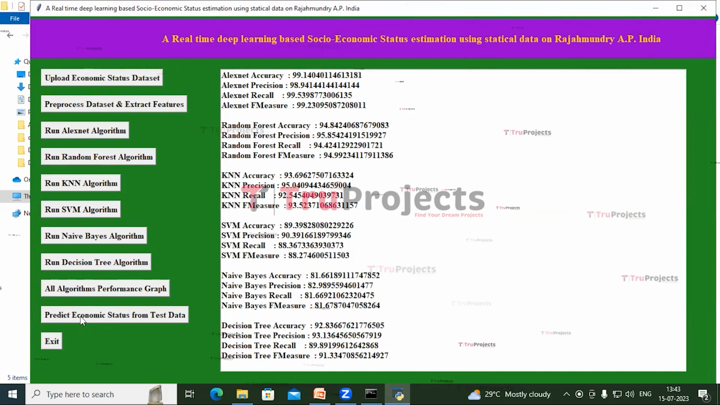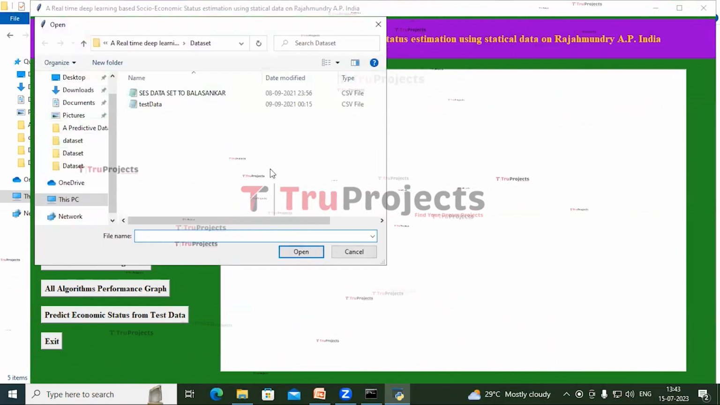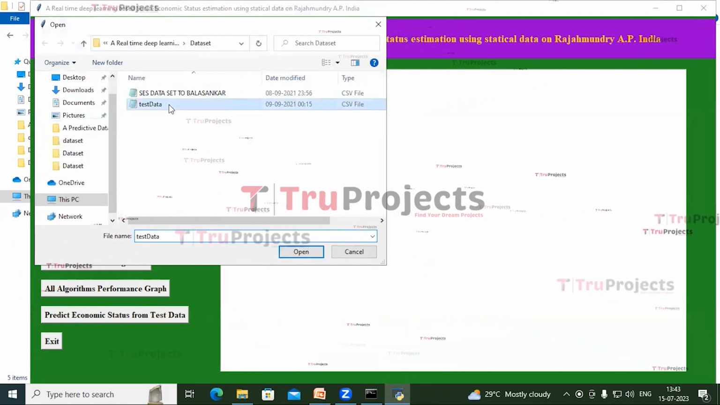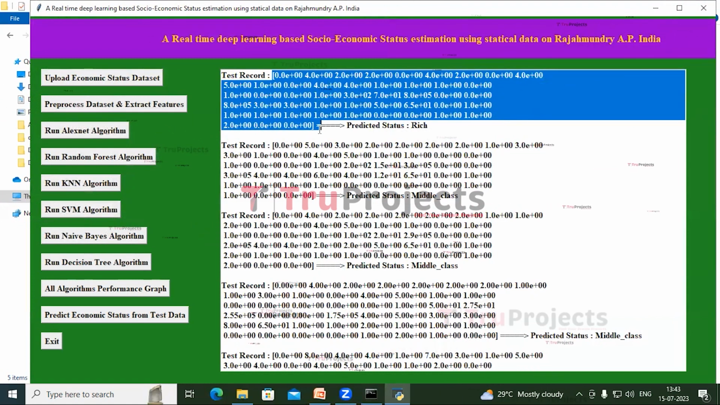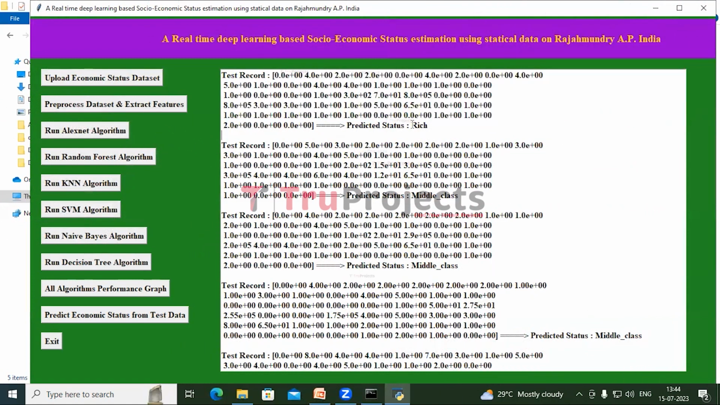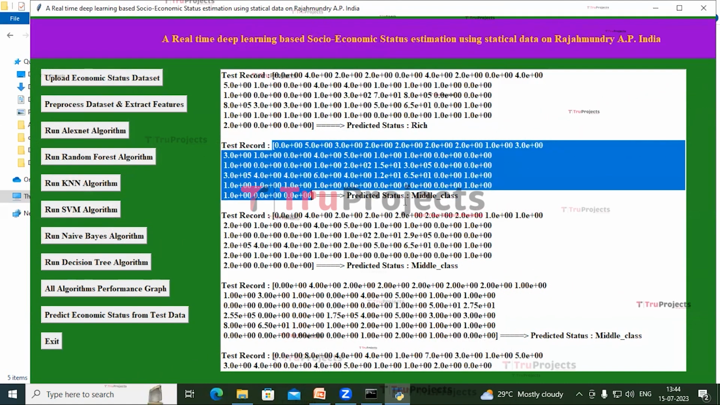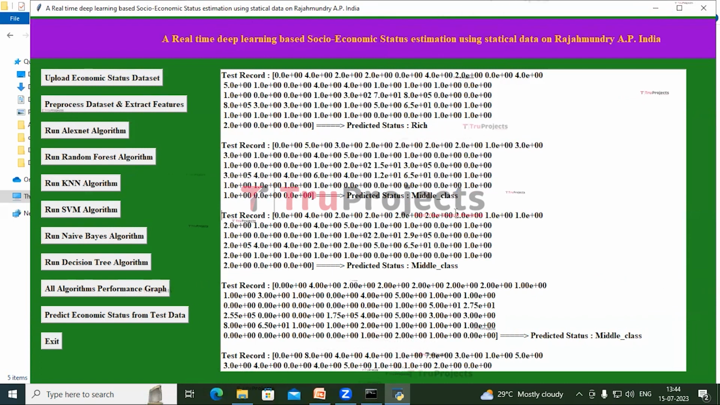Now click on Predict Economic Status from Test Data. A dialog box will be opened. Select the test data and click on Open. We can see for these independent variables, it has predicted rich. And for these independent variables, it has predicted the social status as middle class. Now click on Exit to close this tab.